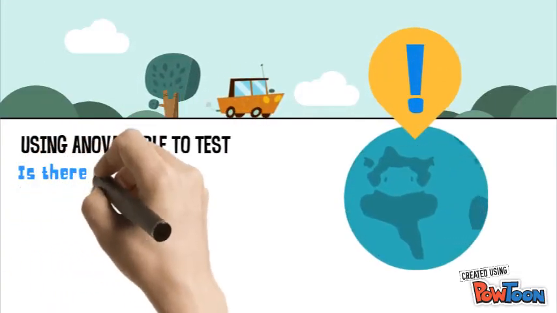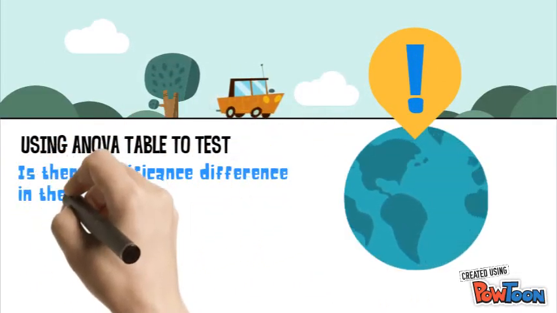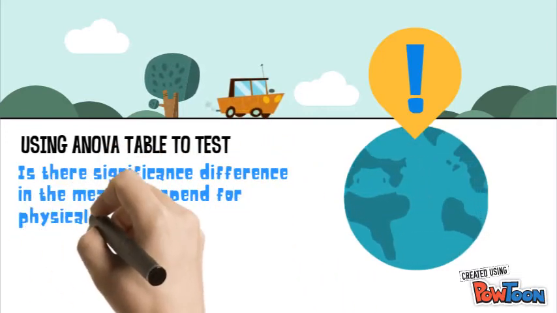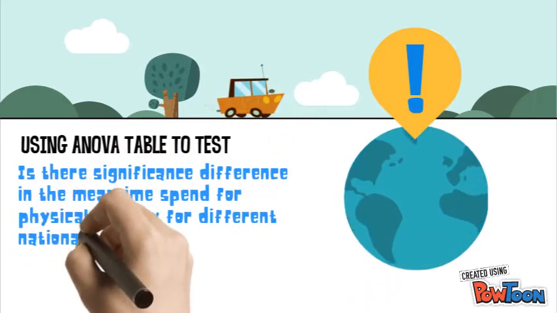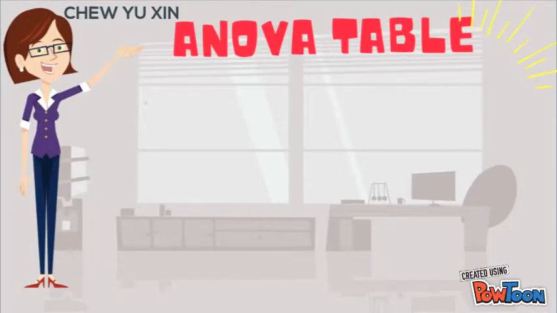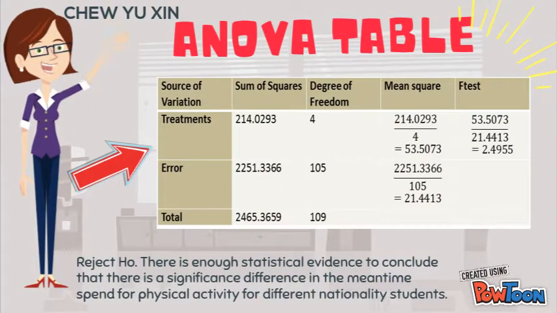Then for part C, we use an ANOVA table to calculate for our data. We have 5 nationalities of students for physical activity. Thus, this is our F-test answer. So as a conclusion, we reject H0. There is enough statistical evidence to conclude that there is a significant difference in the mean time spent for physical activity for different nationality students.